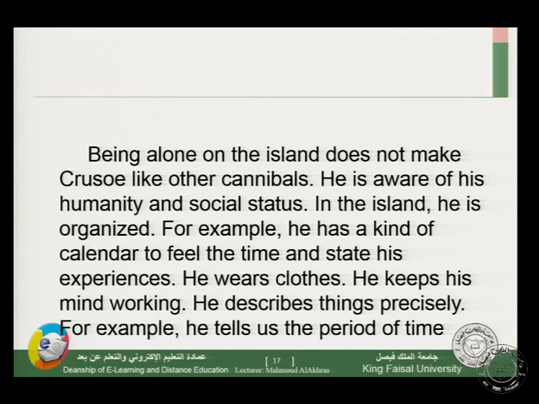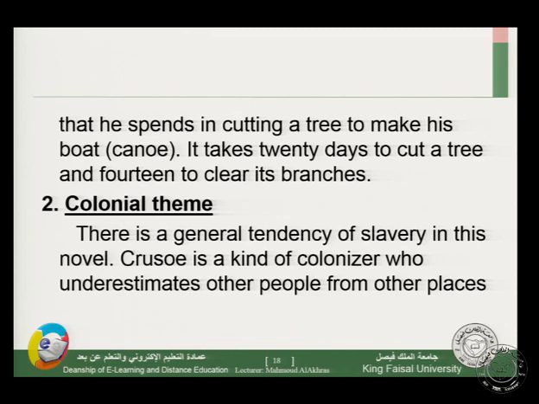He wears clothes. He keeps his mind working. He describes things precisely. For example, he tells us the period of time that he spends cutting a tree to make his boat. It takes 20 days to cut a tree and 14 to clear its branches. So he achieves his self-independence by himself. We have self-civilization in this novel, and we have the general theme, which is individualism.